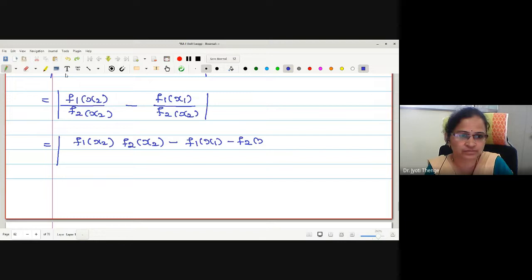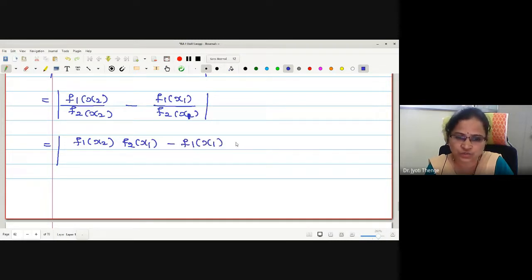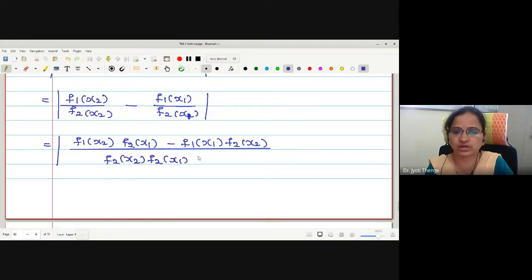Some mess I have done. Here it is x1, no? f1 x2 f2 x1 minus f1 x1 f2 x2, divided by f2 x2 f2 x1. Okay, now clear.